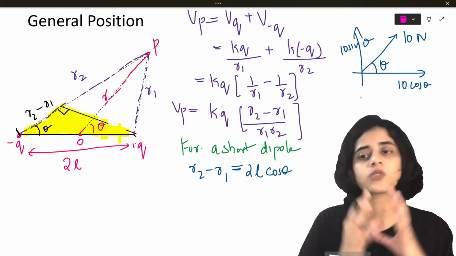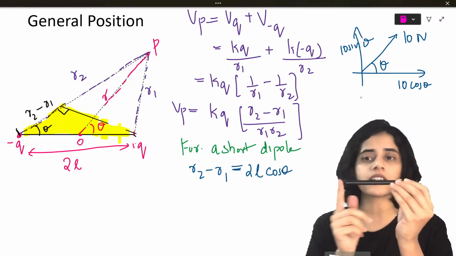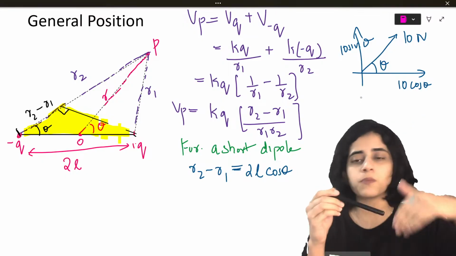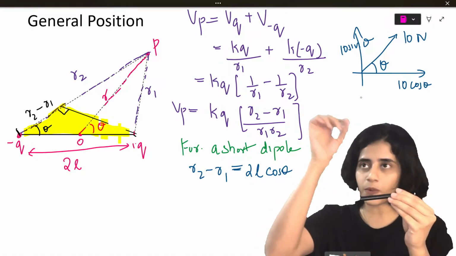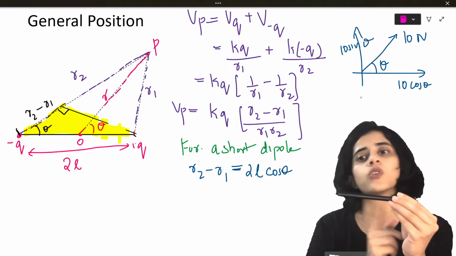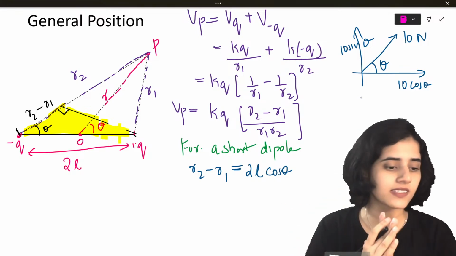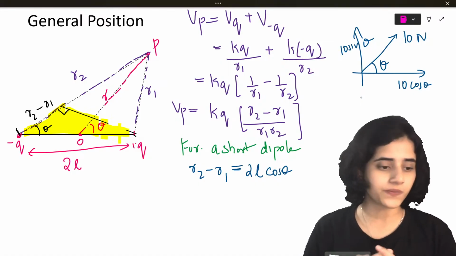Which one acts along the dipole here? You can see the dipole is along this part. So there is no point in taking the vertical component, isn't it? Because our point P has effects because of the dipole. So the dipole is along the horizontal axis. The horizontal axis is the x-axis, which is cos theta.